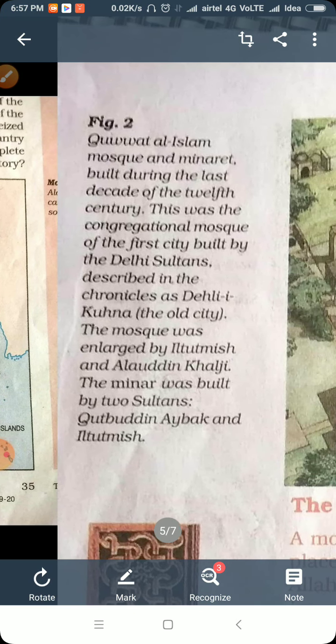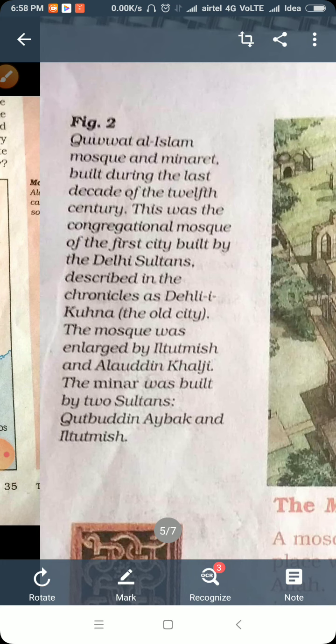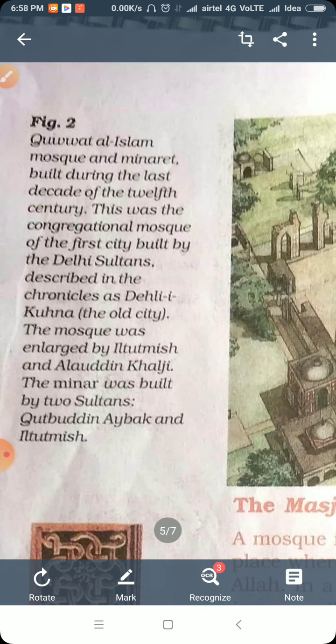it is that the Quwat al-Islam mosque and minarets built during the last decade of the 12th century, and this was the congregational mosque of the first city built by Delhi Sultan, described in the Chronicles as Dehli Kuhna, the old city, because some Persian words have been taken and used in this. So we have to learn all. So Dehli Kuhna means the old city Delhi, and the mosque was enlarged by Iltutmish and Alauddin Khilji.